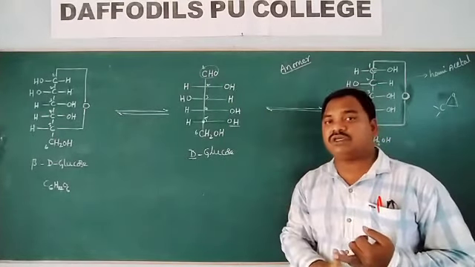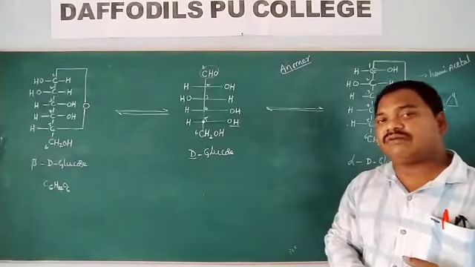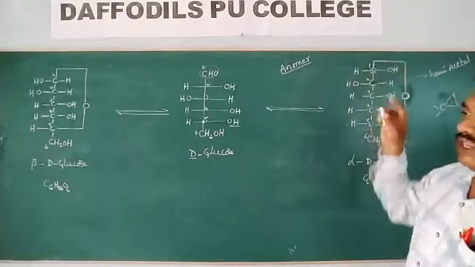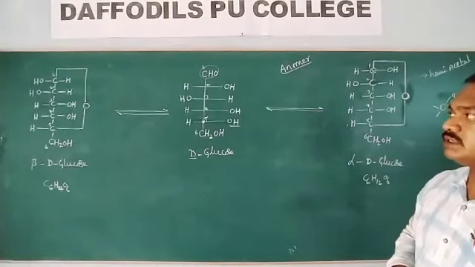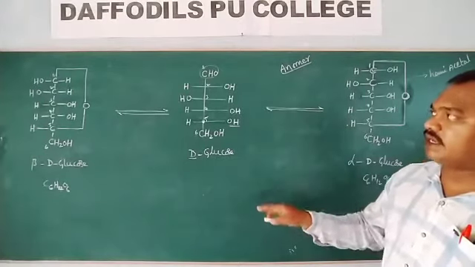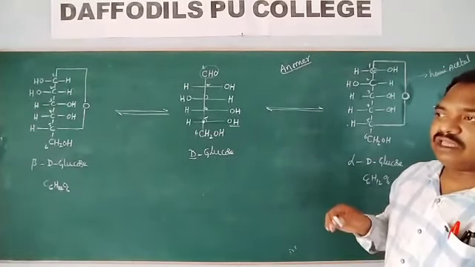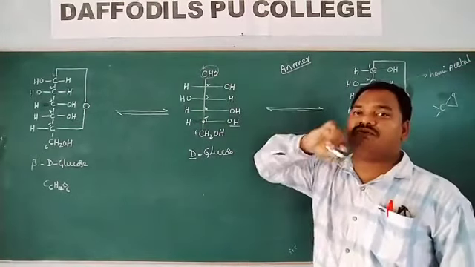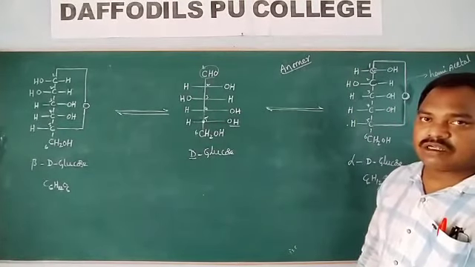But the pentaacetate of glucose does not react with hydroxylamine, which means the aldehyde group is not free. Aldehyde group of glucose is not free.